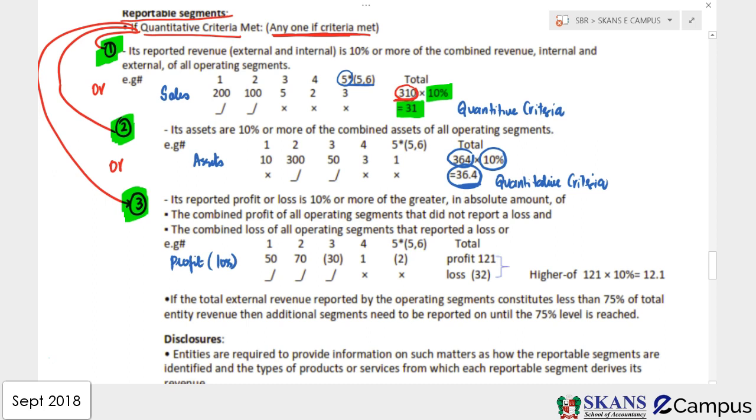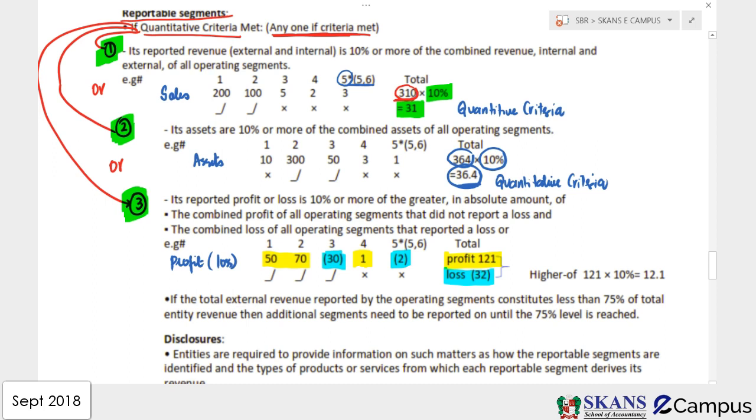Now guys, look, we have different kinds of segments. The first segment is profitable, second is profitable, third is loss making, fourth is profitable, and fifth is also loss making. Now what you need to do, you are going to combine the losses and you are going to combine the profits. Look, these segments are making profits. So now you are going to combine the losses. This is loss, this is loss. Now we know the losses are 32, and what is the amount of profits, guys? Profit is 121. If you will combine 50 plus 70 plus 1, it will give you 121.